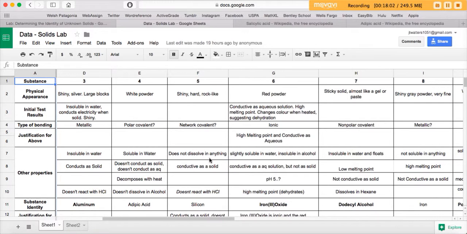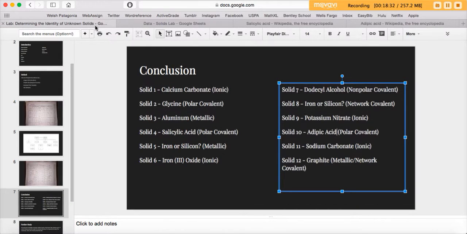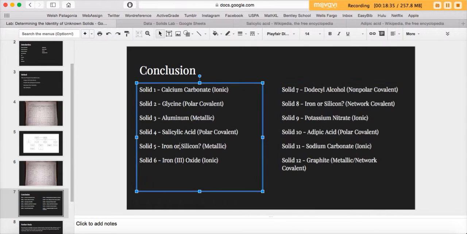But the nice thing is it doesn't dissolve in anything, and it is conductive as a solid, but those can both be kind of indicative of it being either network covalent or metallic. So I'm going to say that this one, which is definitely metallic, is going to be iron, because iron is metallic. And this one, which could either be network covalent or metallic, but most likely network covalent, is probably going to be silicon, because silicon is network covalent. So, number 5, that one's silicon.